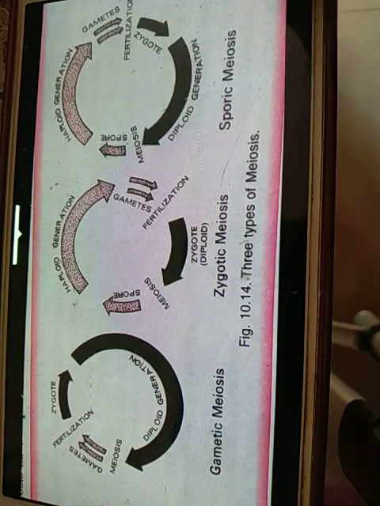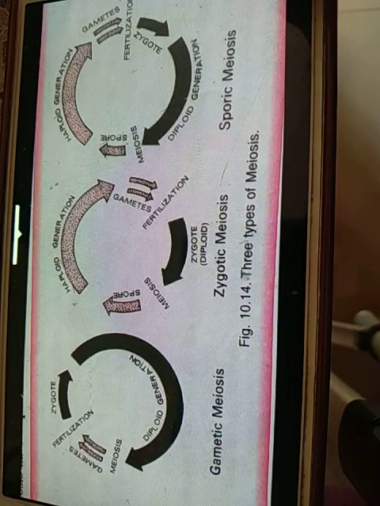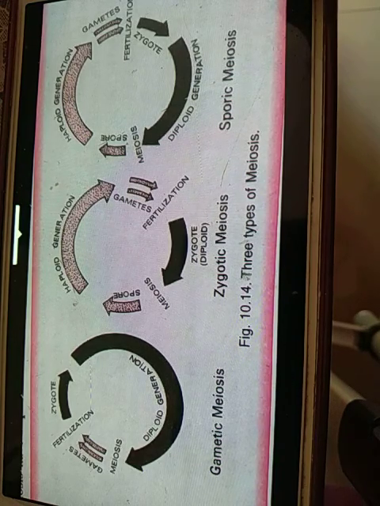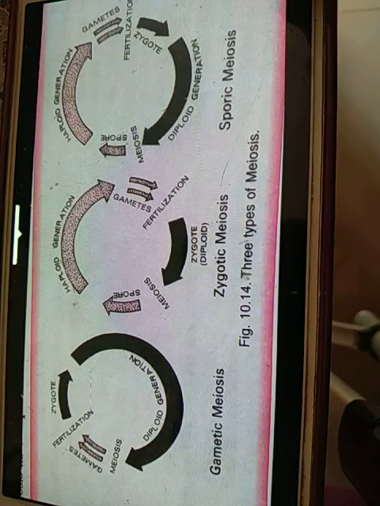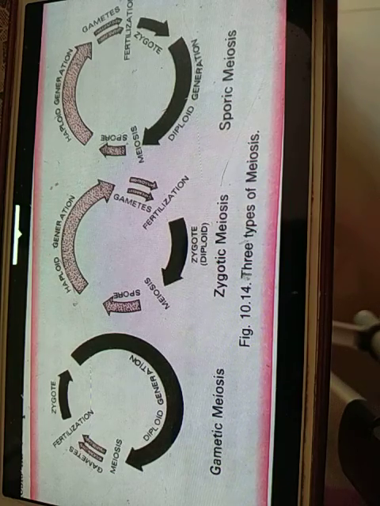Gametic meiosis. Meiosis in animals takes place during the formation of the gametes, that is gametogenesis. It is termed gametic meiosis. When two gametes fuse in fertilization, a diploid zygote is formed. Gametic meiosis results in the diplontic life cycle.